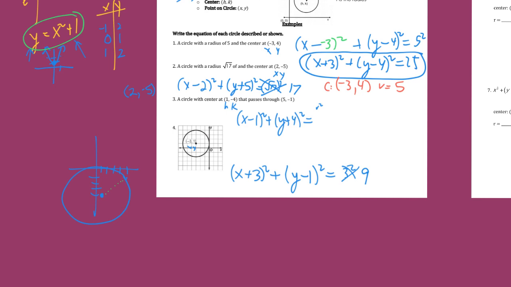Okay, so to find the distance between these 2 points, remember the distance formula is equal to the square root of x2 minus x1 squared, or you can do x1 minus x2, it doesn't matter, and then y2 minus y1 squared. And then you add those up in the square root. Again, the distance formula is the Pythagorean theorem. You're like, everything's a Pythagorean. Yes, lots of things in life are based upon the distance. And so when we do the distance formula, we're going to subtract the 2 x's and subtract the 2 y's, square them, and then add them up, and then take their square roots.